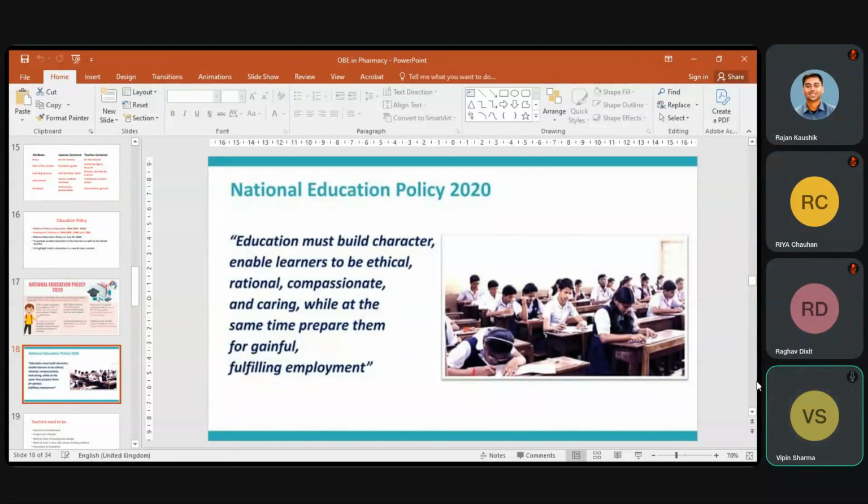The main core of this NEP is that it must build character, enabling learners to be ethical, rational, compassionate, and caring, for gainful employment. Yes, employment. The government is also working on how we can produce more and more employment, how we can use our education system for developing more and more startups. Startup policies have been built by our government.